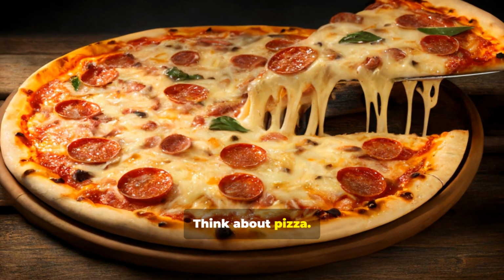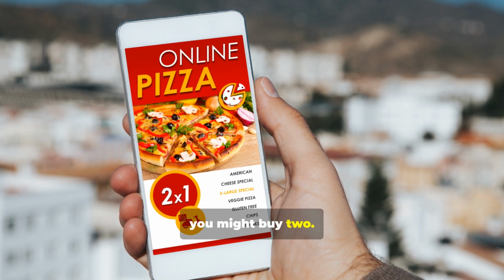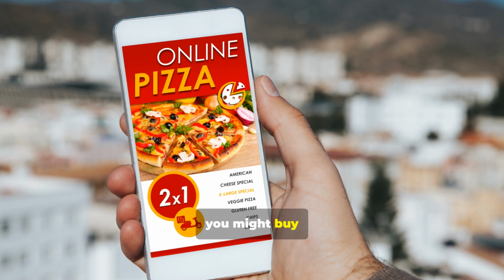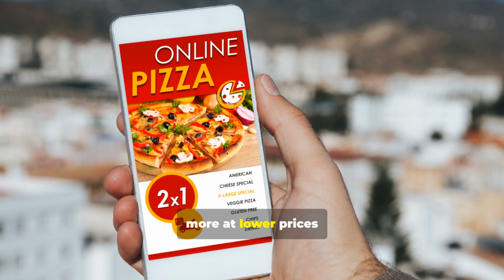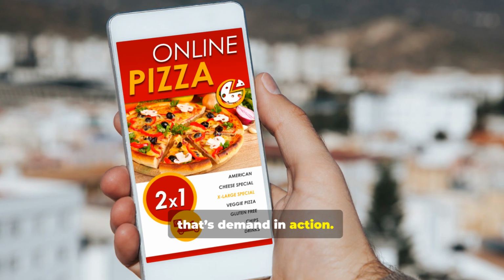Think about pizza. At $3 a slice, you might buy 2, but if the price drops to $1, you might buy 4. That willingness to buy more at lower prices, that's demand in action.